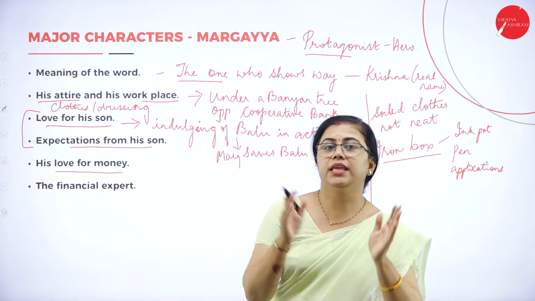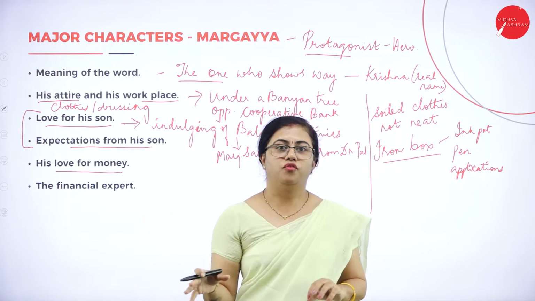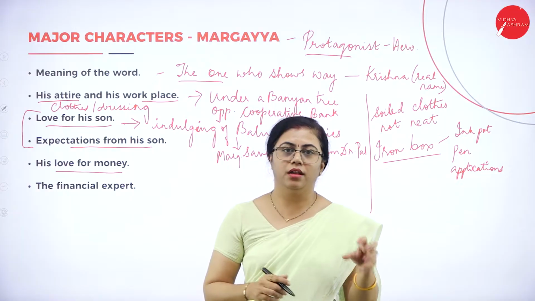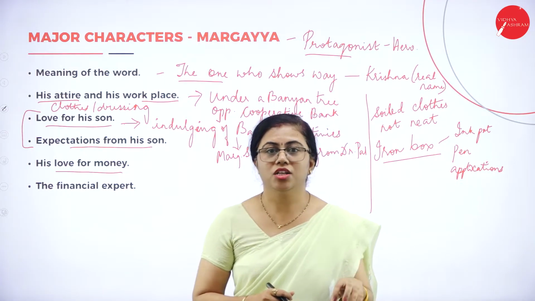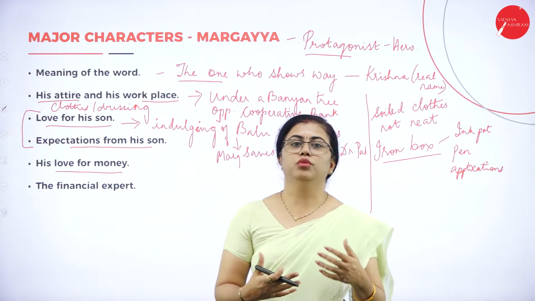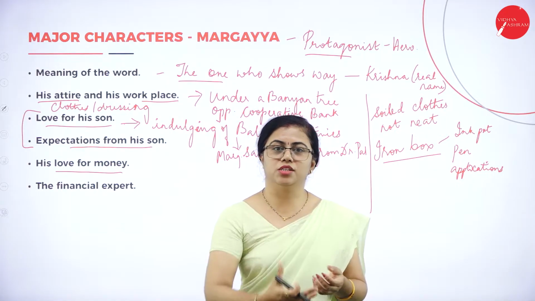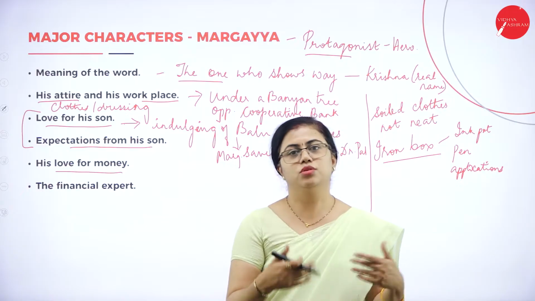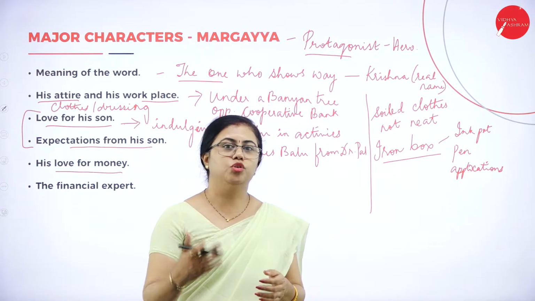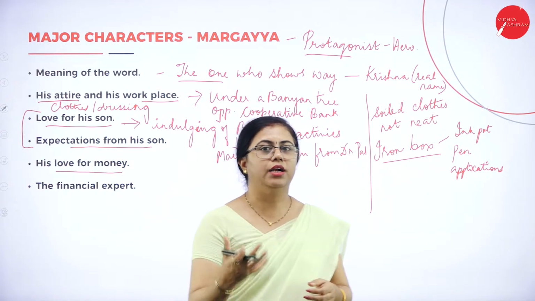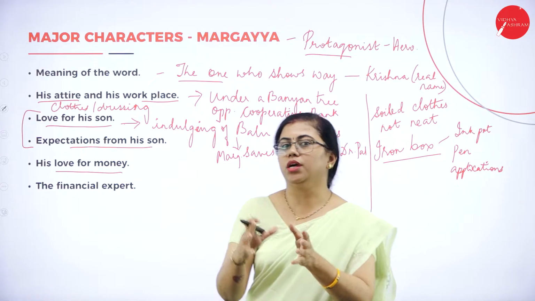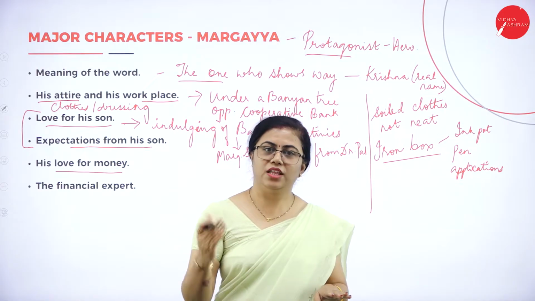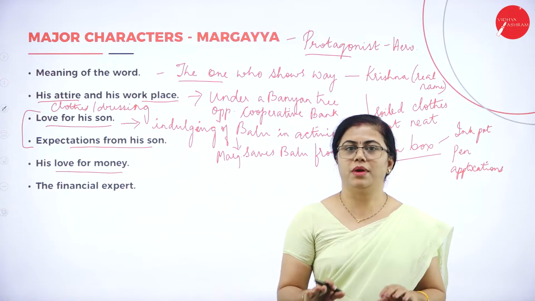Later he tries to learn the art of making snuff, how people make that sniffing powder, then feels, no, this is not my cup of tea. Then he tries to learn the art of making tooth powder, which also fails, and he feels again that this is not his cup of tea.